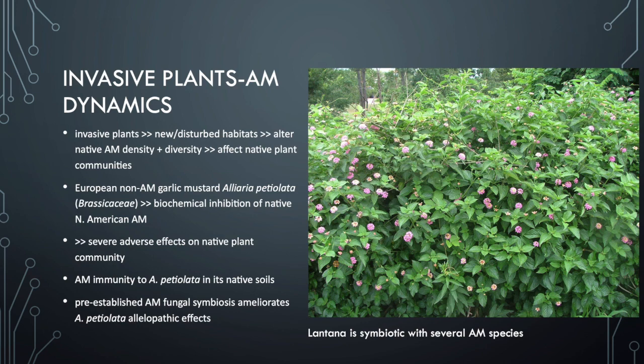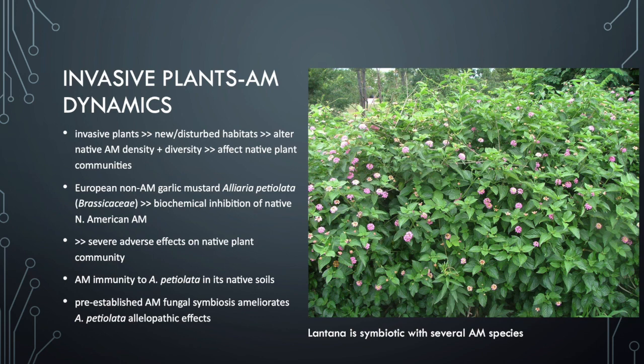Another form of disturbance through invasive plant species is, for example, the garlic mustard plant that comes from Europe. It's a non-arbuscular mycorrhizal plant in the family Brassicaceae, and these plants don't like mycorrhizal fungi, so they're one of the families that doesn't prefer this symbiosis. It leads to biochemical inhibition of native North American arbuscular mycorrhizal fungi. They don't have arbuscular mycorrhizal fungi on their roots, so they pump out this biochemical to inhibit the fungi forming a relationship with them.